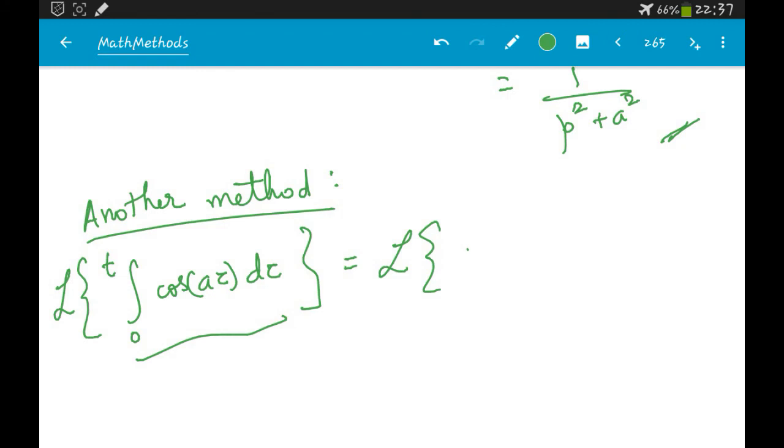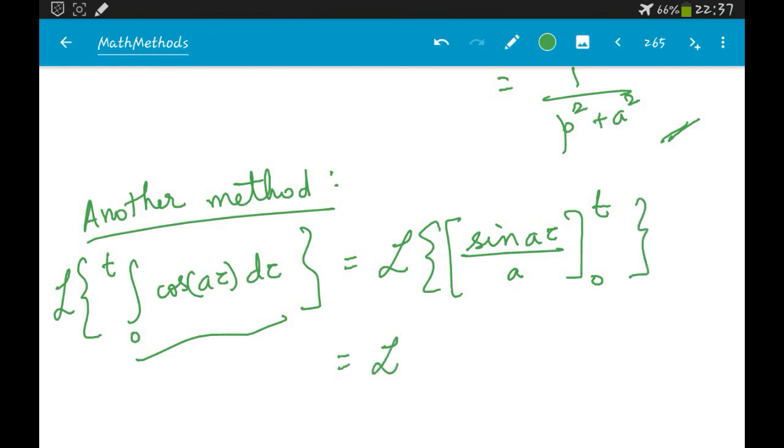So what would the integral be? Sin a tau by a going from 0 to t, which is nothing but L of 1 by a sin at.